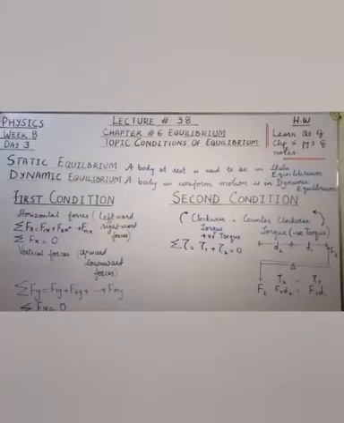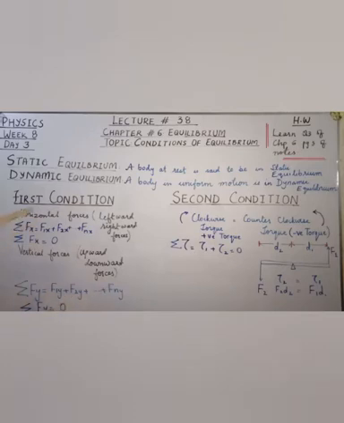Let's start the conditions of equilibrium. You can see two conditions, that is first condition and second condition on the whiteboard. The first condition of equilibrium covers all those bodies which are moving horizontally or vertically in a straight line, and if the sum of all the forces acting on the body becomes zero, then the first condition of equilibrium is satisfied.